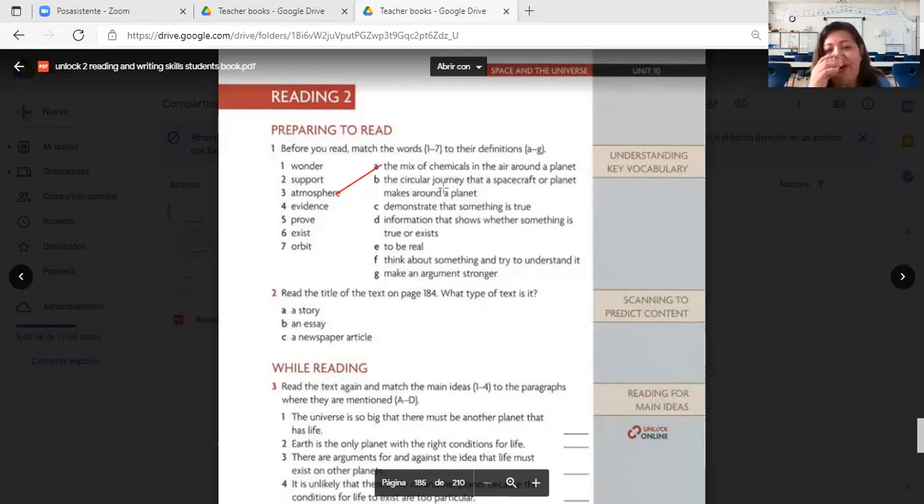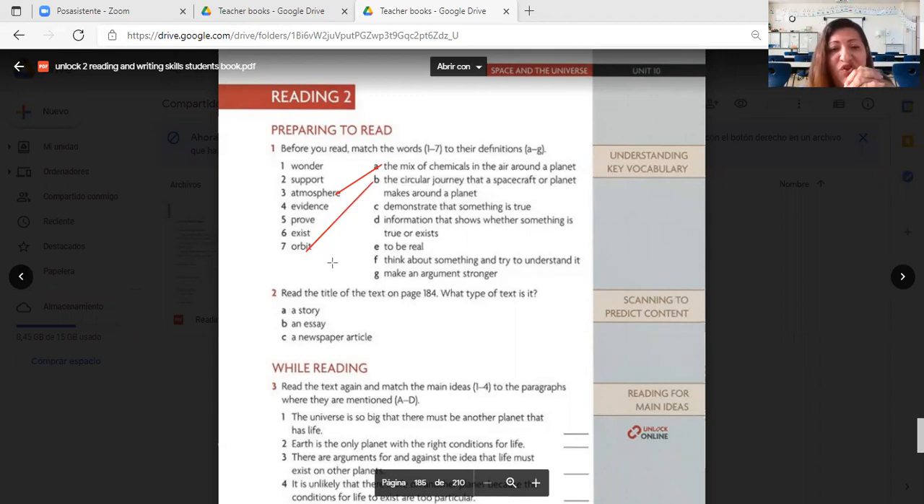The circular journey that a spacecraft or planet makes around a planet. If it's circular and it goes around a planet, it has to be orbit. Very good. Yes, we still remember, I am sure.